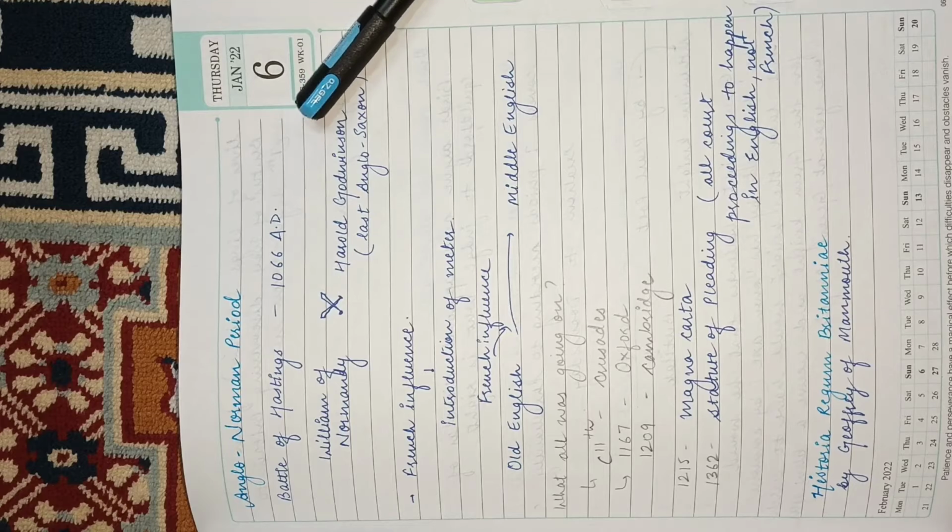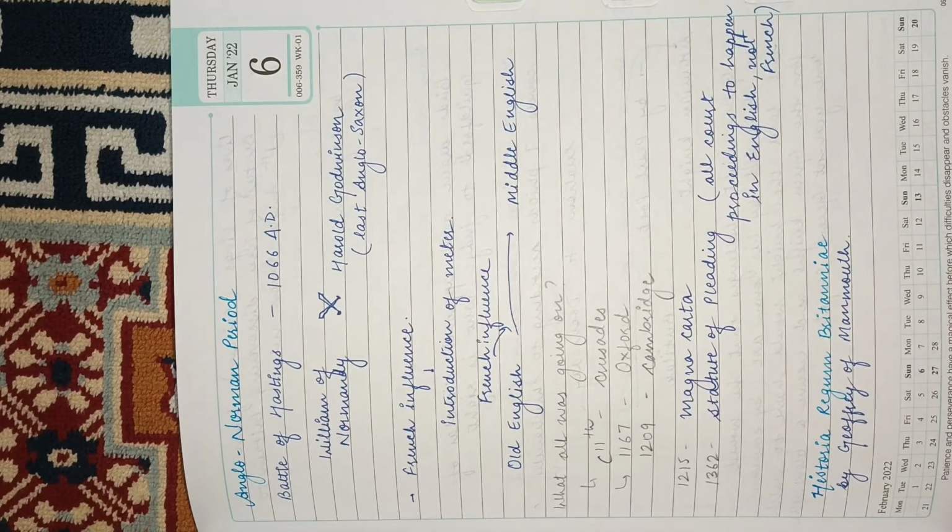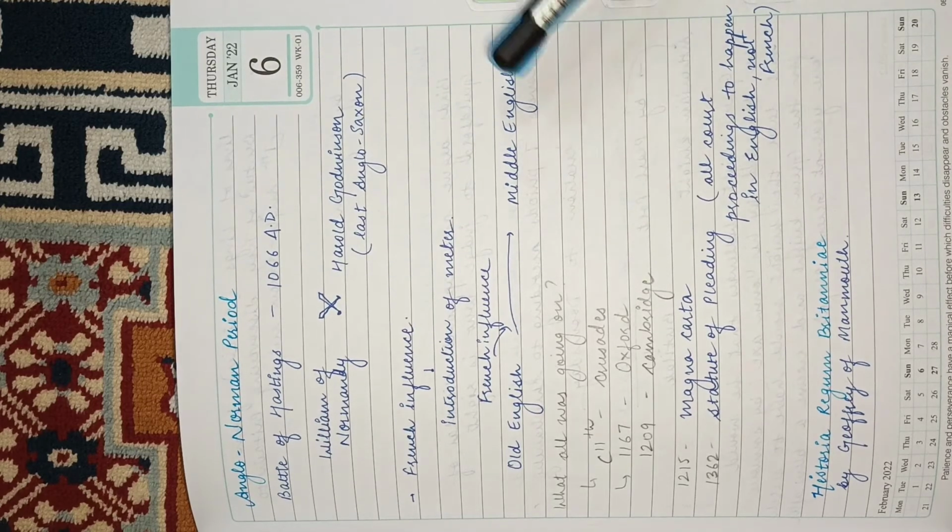Before that, Anglo-Norman period, how did it start? It happened when in the Battle of Hastings, which happened in 1066 AD, William of Normandy defeated Harold Godwinson, who was the last Anglo-Saxon king. So that is how and when the Anglo-Norman period began.